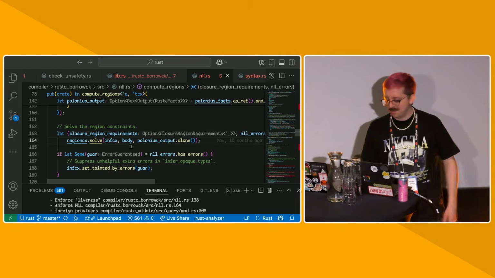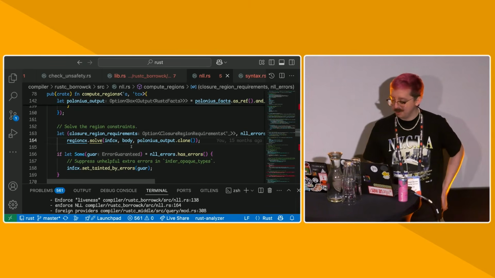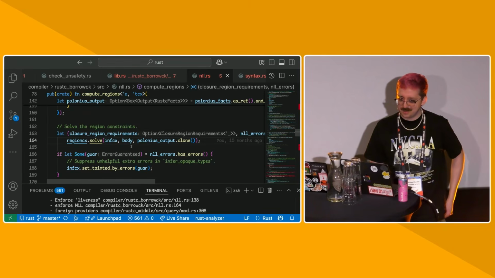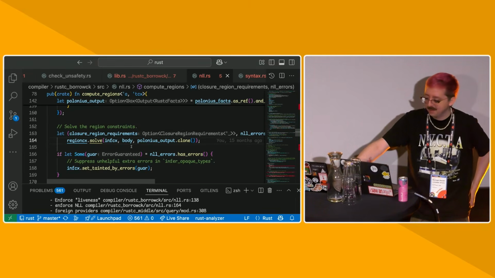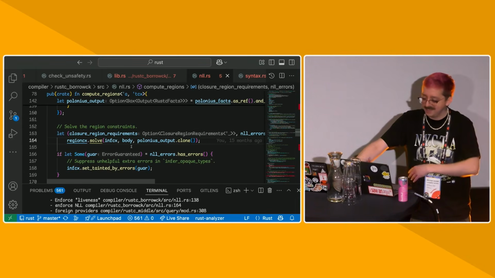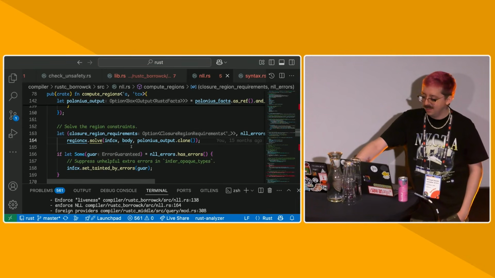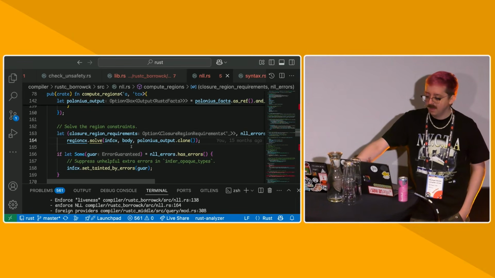People like to joke, for example, that we could just not run borrowck and the program will run perfectly fine. It's like actually it won't, because we still need to compute the hidden types, is what we call them, of opaques. We do compute it kind of in HIR as well, but for the whole process to be sound, we have to recompute it in MIR type check and in MIR borrowck again.